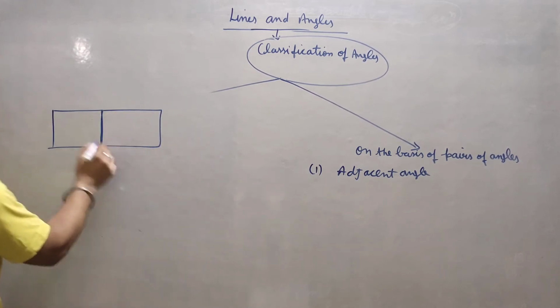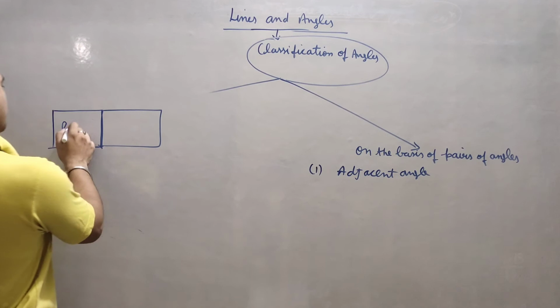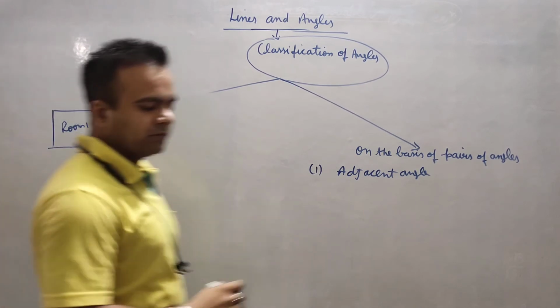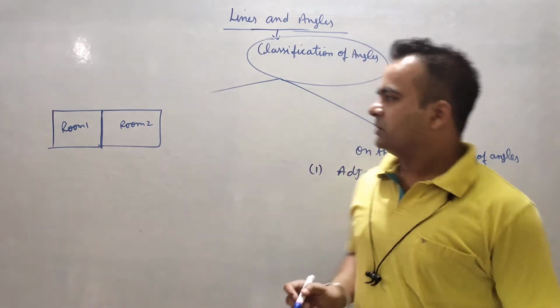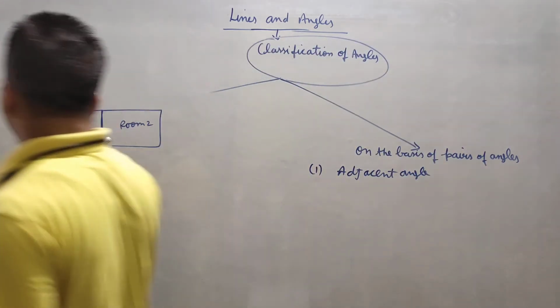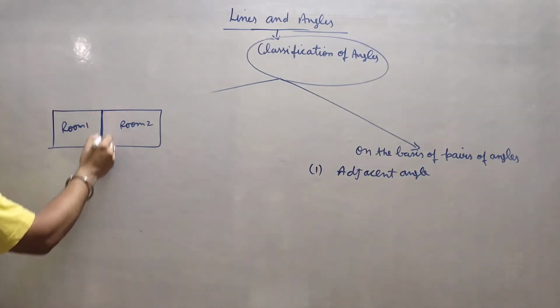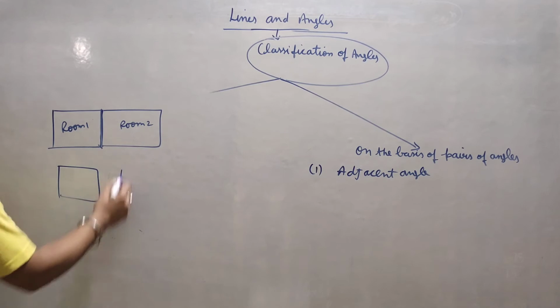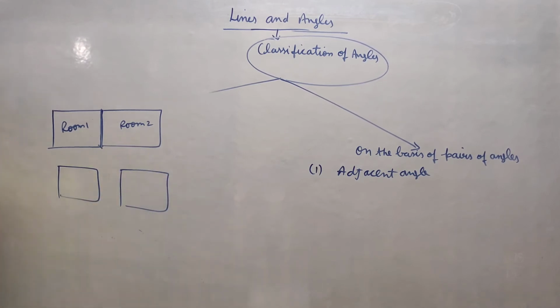How will you say that these two rooms, room 1 and room 2, are adjacent? Definitely, if they are adjacent, the wall which is common to both will show that both rooms are adjacent. If the rooms are like this, with boundaries not attached, we cannot say they are adjacent.